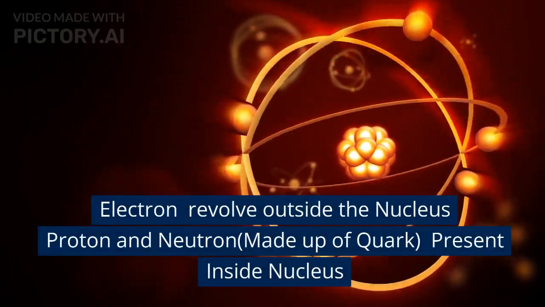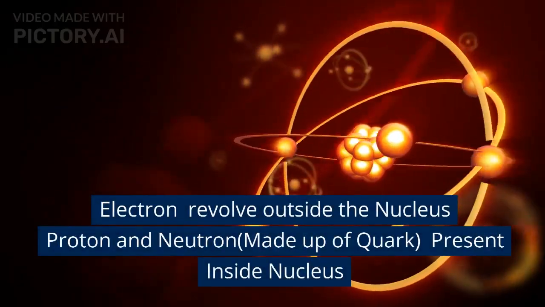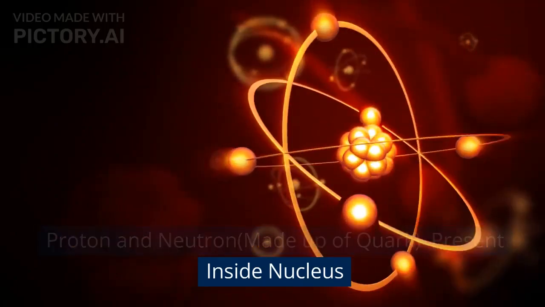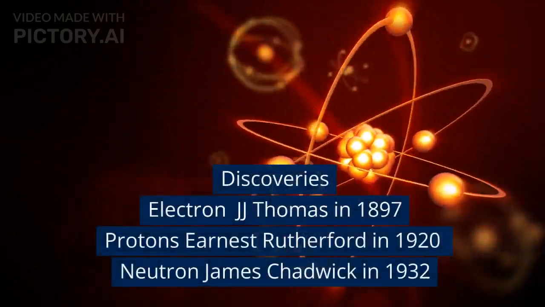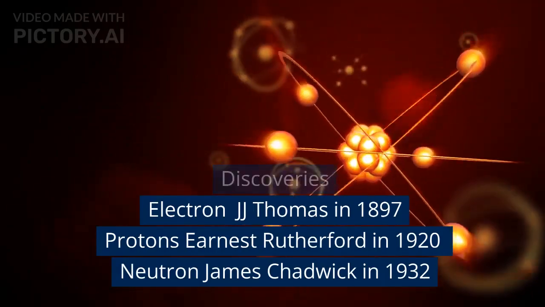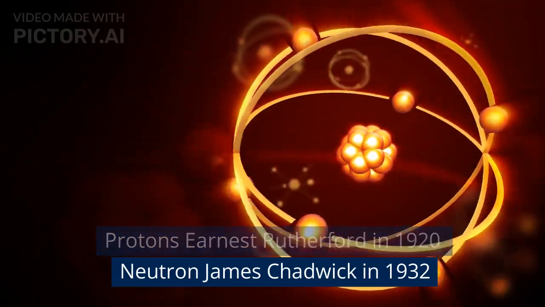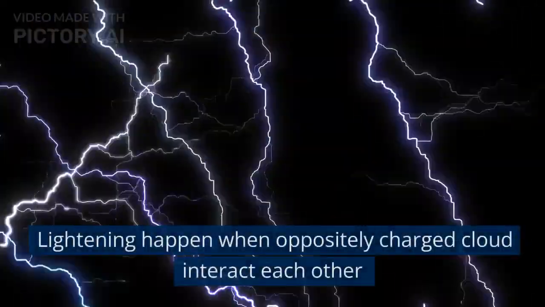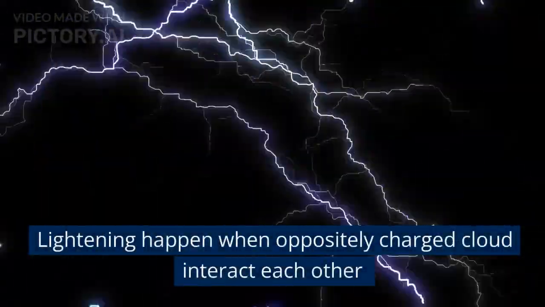Electrons revolve outside the nucleus. Protons and neutrons, made up of quarks, are present inside the nucleus. Discoveries: electron by J. J. Thomson in 1897, protons by Ernest Rutherford in 1920, neutron by James Chadwick in 1932. Lightning happens when oppositely charged clouds interact with each other.